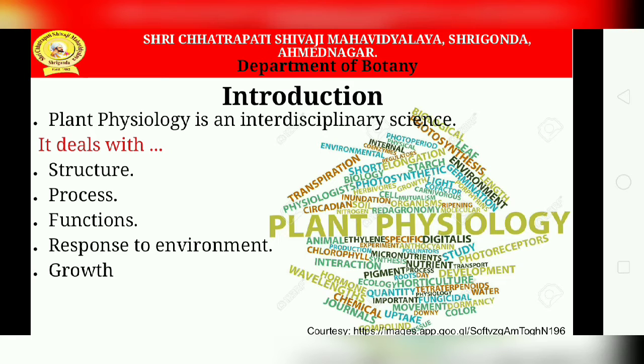Various scientists have worked on this. First, Stephen Hales in 1721, known as the father of plant physiology, discovered water absorption and the importance of light in plant life. Then Garner and Allard in the 1920s discovered the physiology of flowering. Went discovered the role of growth regulators. Joseph Priestley's first experiment led to the discovery of gaseous exchange between the plant and the atmosphere.